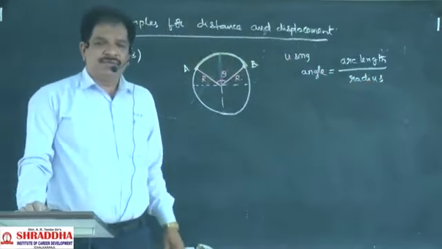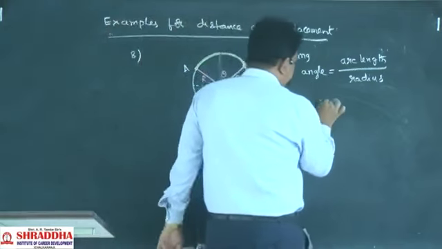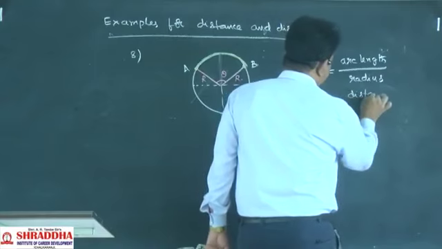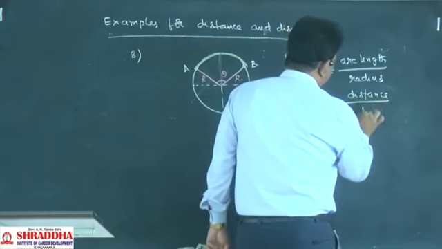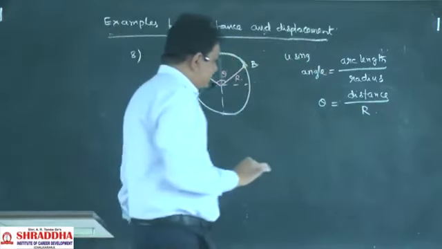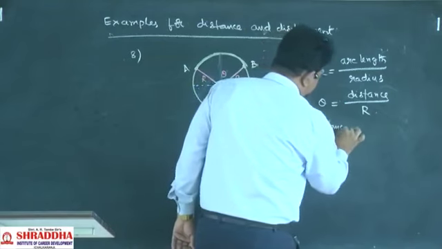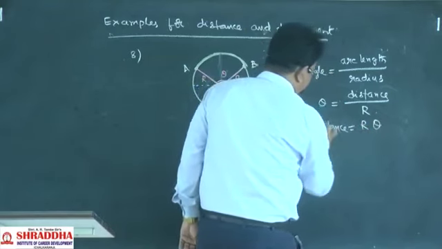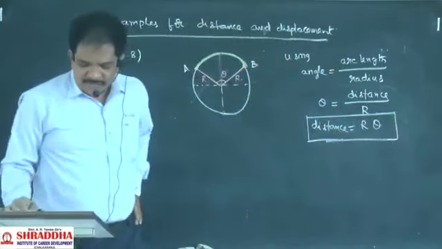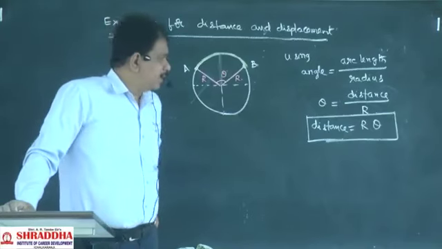Theta is equal to arc length, which is the distance, by radius r. So distance is equal to r theta. So in this case, the distance is r theta. What is the displacement?